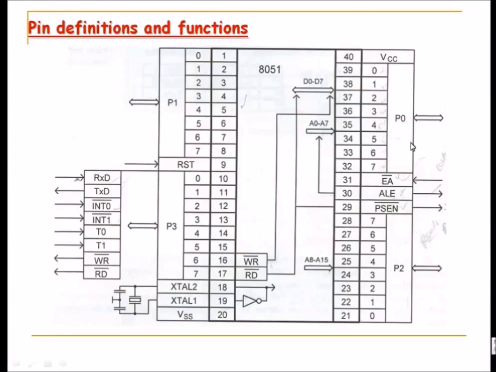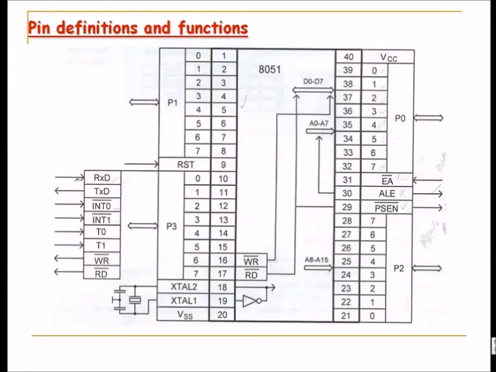You will connect these 8 pins of port 0, which give data lines D0 to D7, to the RAM or ROM, or both. And the lower order address byte A0 to A7 is again coming from the same port, port 0, going to the RAM or ROM.